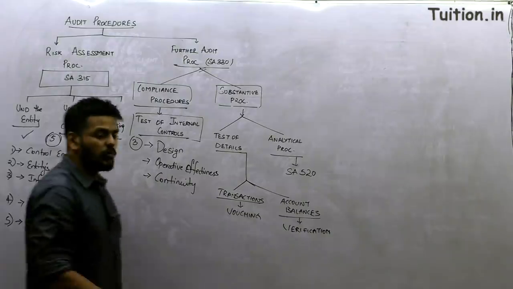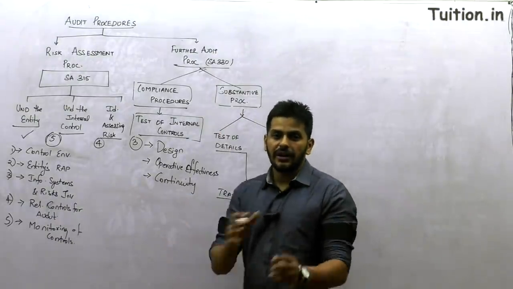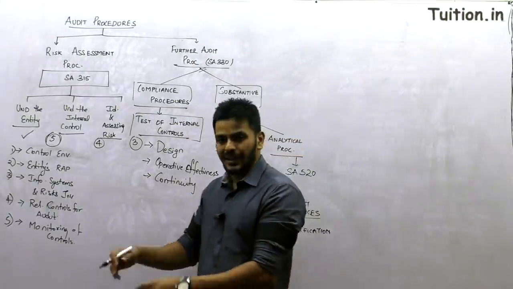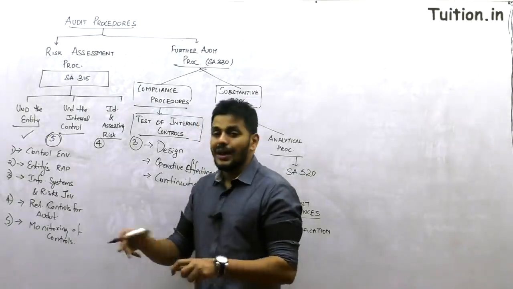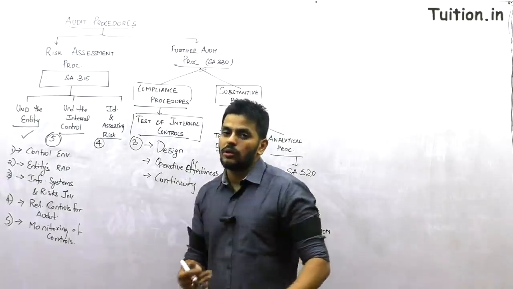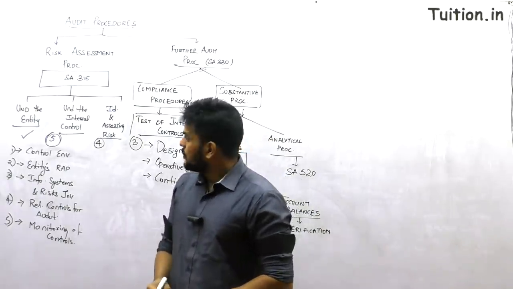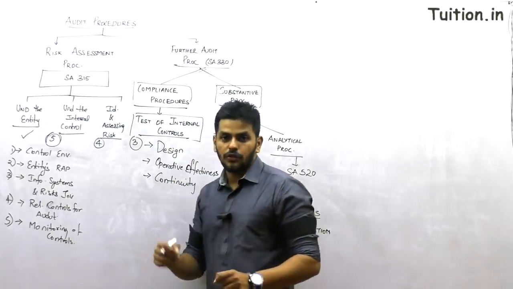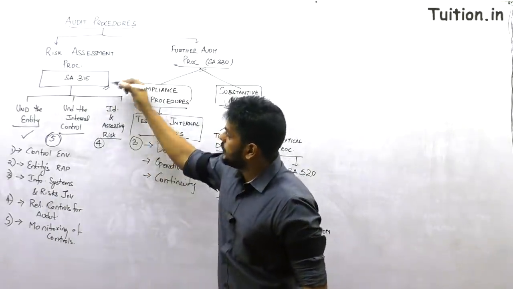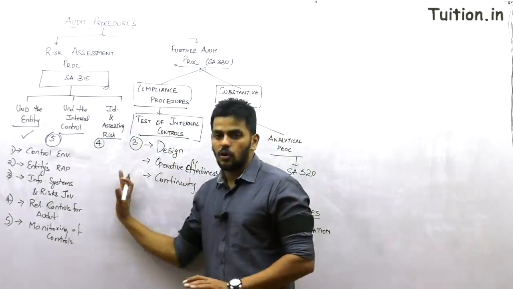Nice. At this point, I make a small request before I proceed further. I want you to get to standard number 315, wherever you have standard number 315. If you don't have the material in front of you, quickly get it. Let me take you through the whole of the standard once again very quickly. Let me give you a minute's time to do that. You can pause and go get the material for standard number 315, whichever material you've been following. So quickly get 315. Let me explain all three parts.